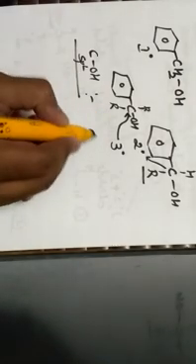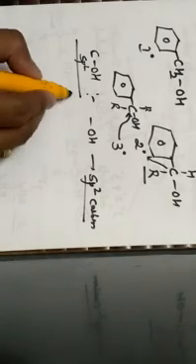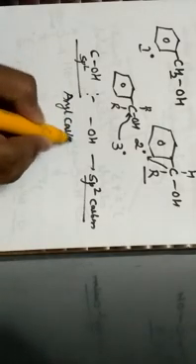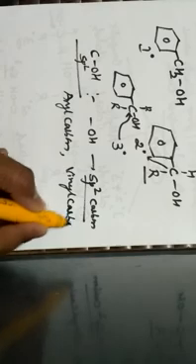Here the OH group will bind to an sp2 hybridized carbon, which can be an aryl carbon or a vinyl carbon. A question arises: what is the meaning of aryl carbon and what is the meaning of vinyl carbon?